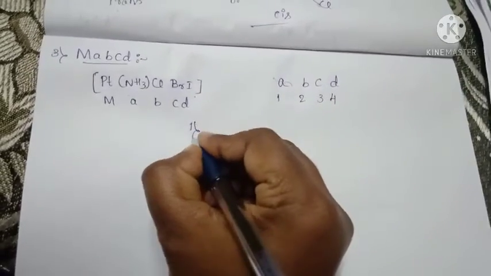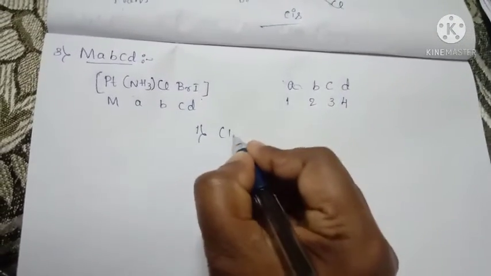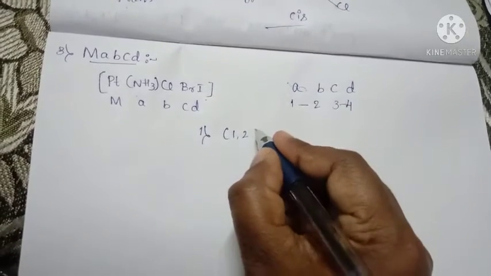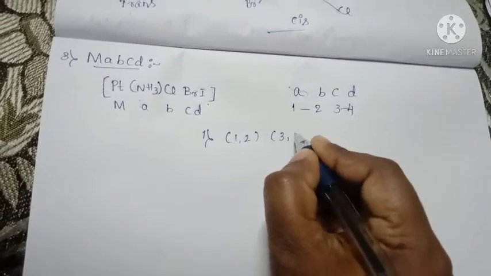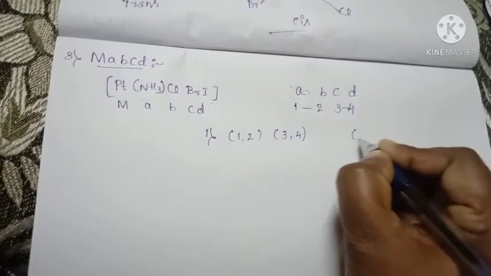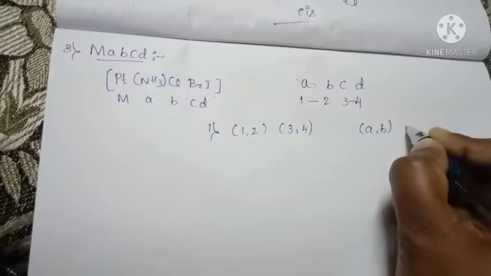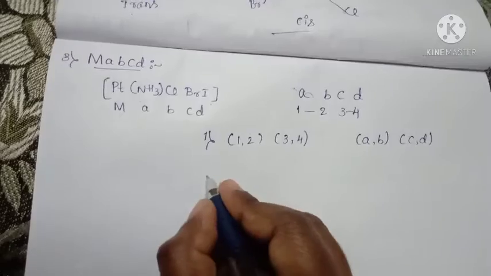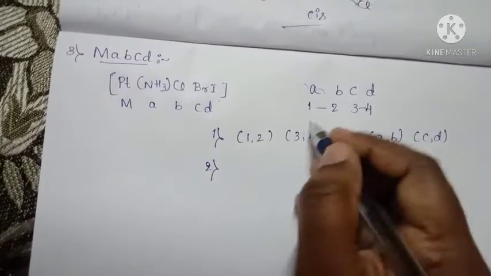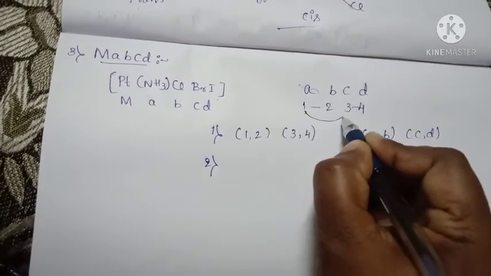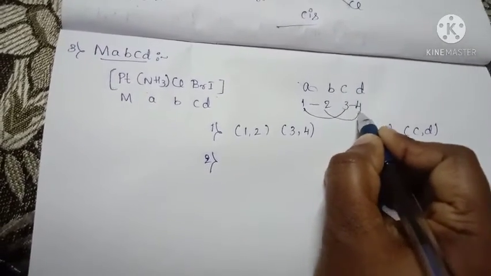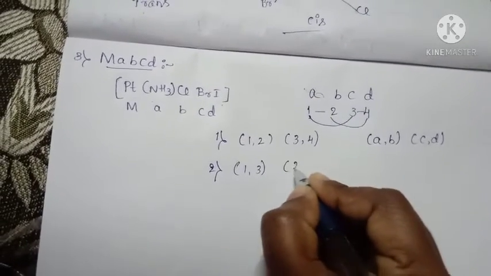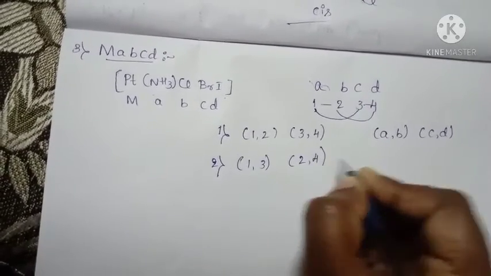First one is 1, 2 and 3, 4, that is A, B, C, D. Next, second one is 1, 3, 2, 4.